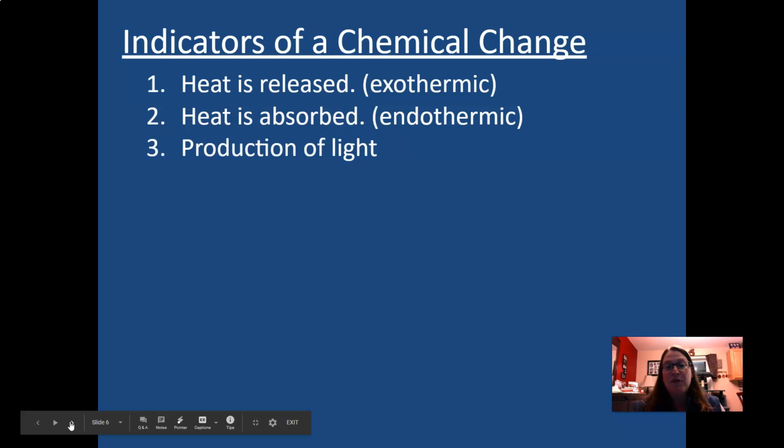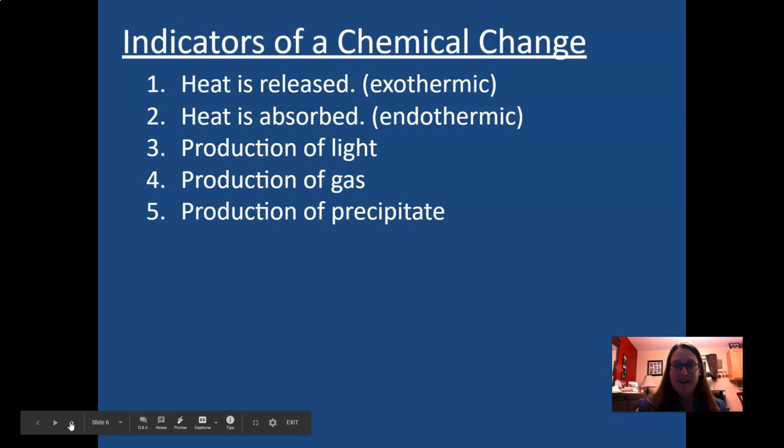When you see light being produced, this is my favorite. I mean, how many of us love glow sticks? When you get the original package, there's a small glass tube inside the larger plastic tube. And when you break the inside tube and you shake it up, that reaction between the two chemicals produces a light. Now that's a chemical change, and you know that because the light is being produced. The two substances that create that light are no longer the same substances. Again, when you see a gas being produced, that's a surefire example of a chemical change taking place.